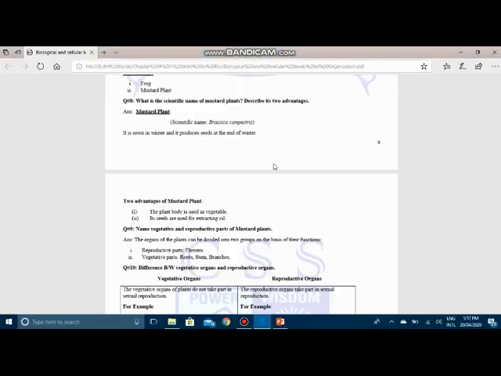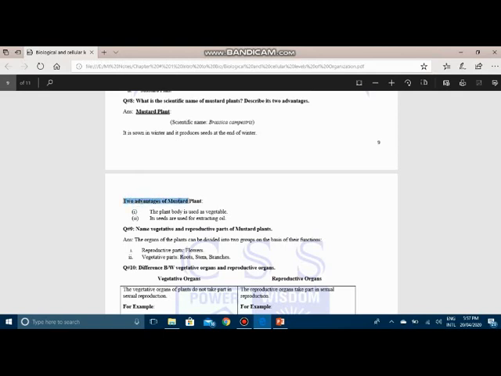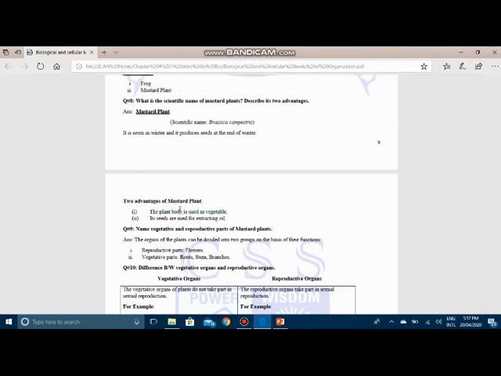The notes have already been uploaded, so from the notes I'll tell you a brief detail of mustard plant and frog. So the scientific name, I have already told you about this, and it's sown in winter and it produces seeds at the end of winter. It can be asked in MCQs. Now this is very important. What are the two advantages of mustard plant? Important short question. The plant body is used as vegetable, and its seeds for extracting oil, like mustard oil we also use.